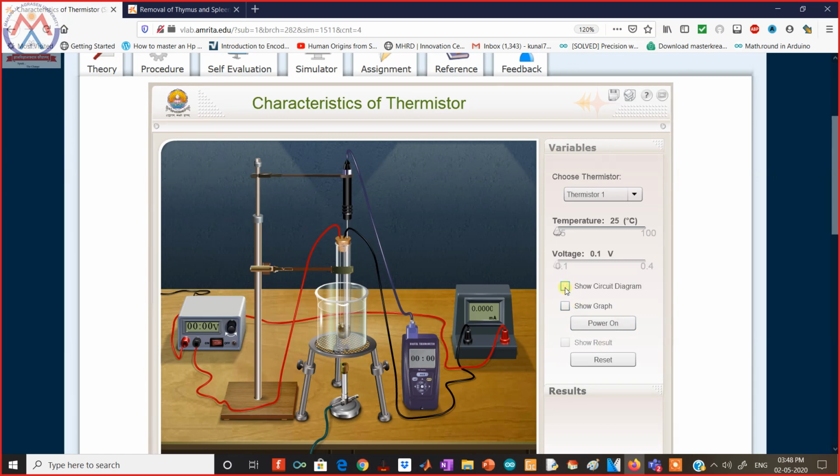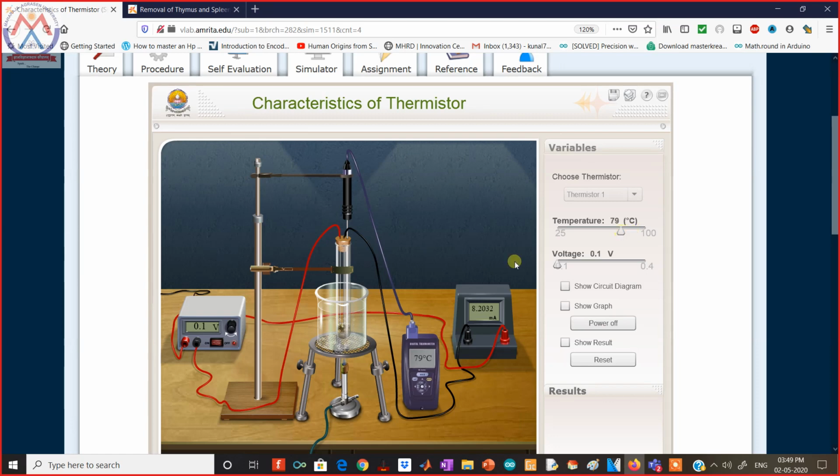We can also show the circuit diagram to give a hint of what is happening here, if the student wants a hint before connecting. This is thermistor, thermistor 2, thermistor 3; types of thermistors are here. Let's power on the system. The temperature here is 25 degrees Celsius, and one thing I want to show is this: if I increase the temperature, you see how the flame is burning right down here. If I increase the temperature more, the flame burns more.